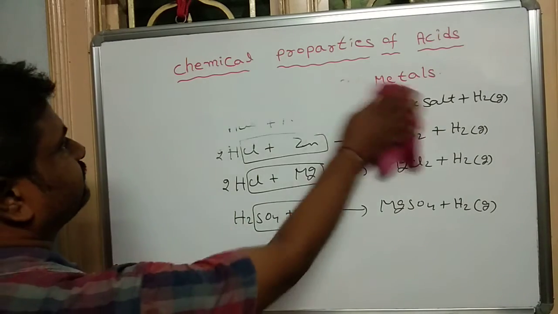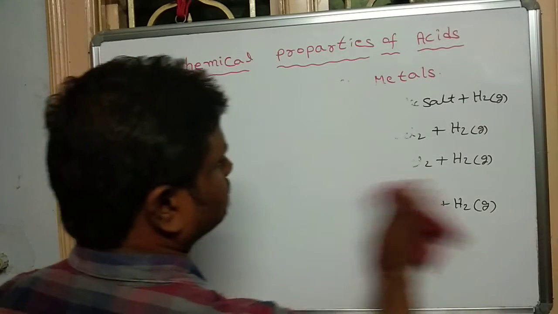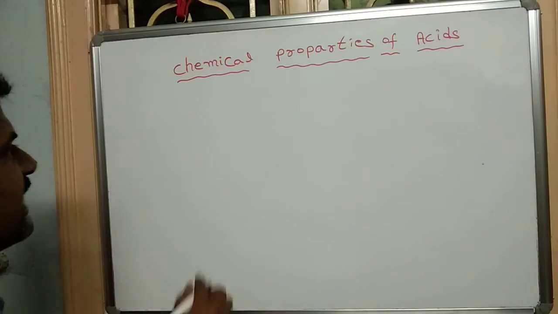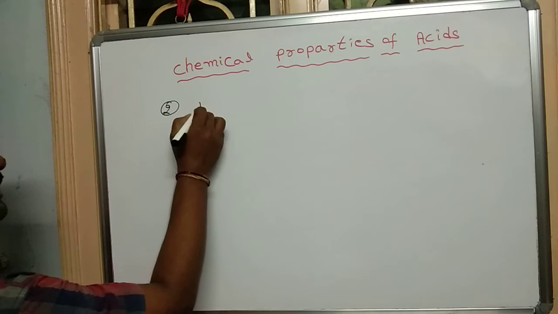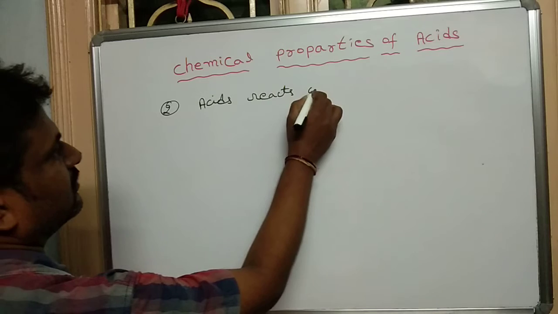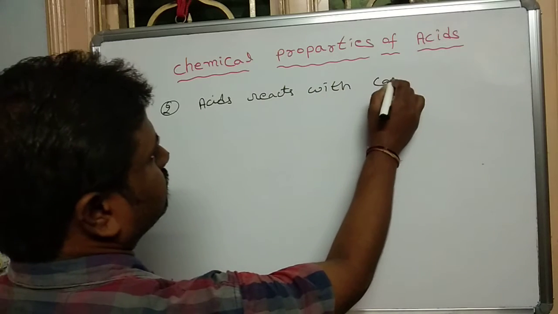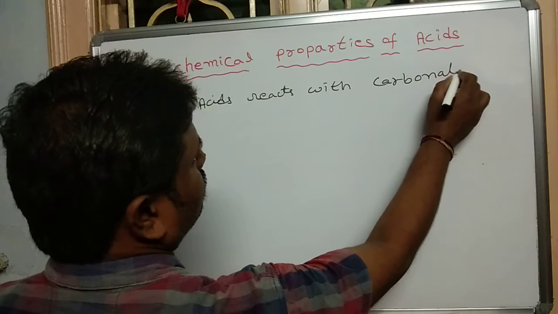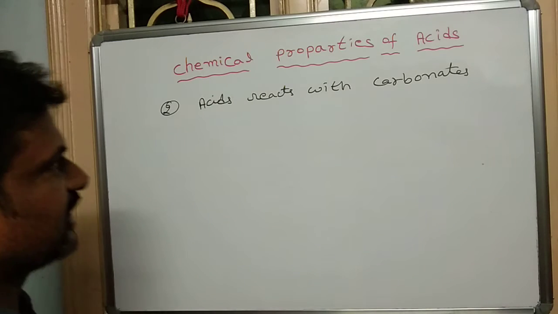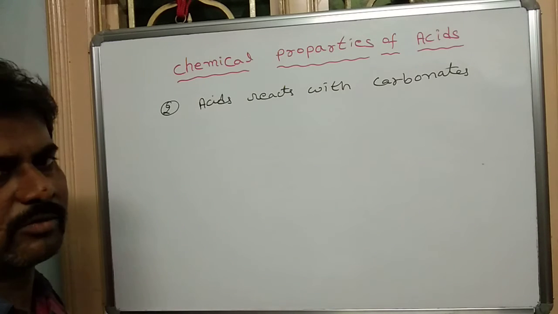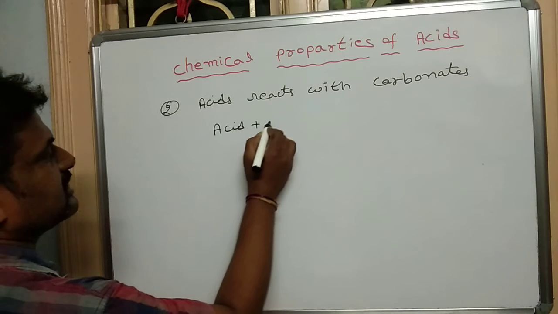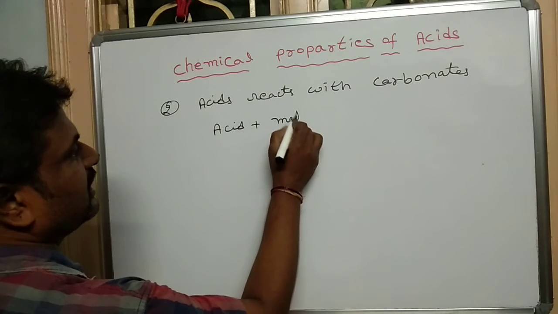Next, second one. Acids react with the metal carbonates. How do they react with the carbonates? Carbonates means we are taking the sodium carbonate or calcium carbonate, any one. So acid plus carbonate, acid plus metal carbonates